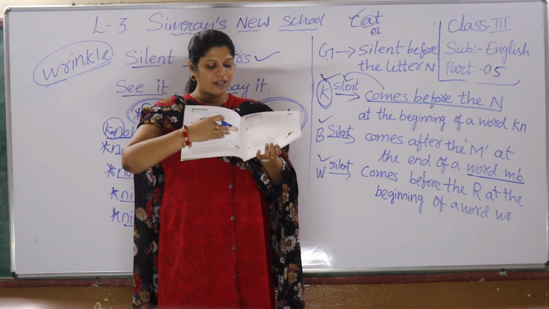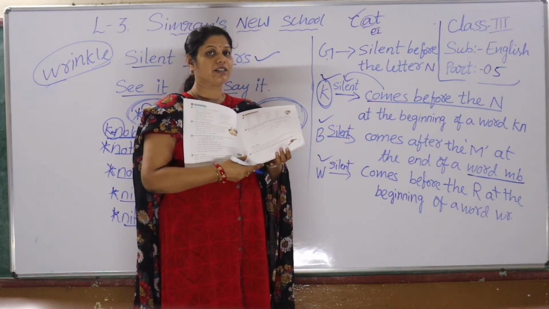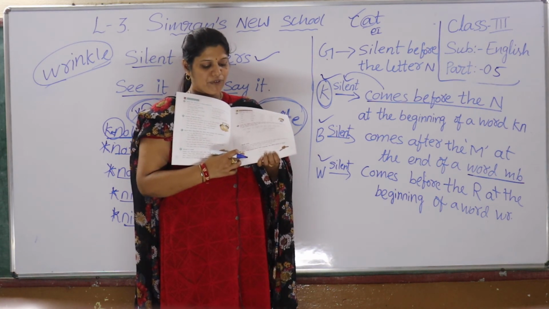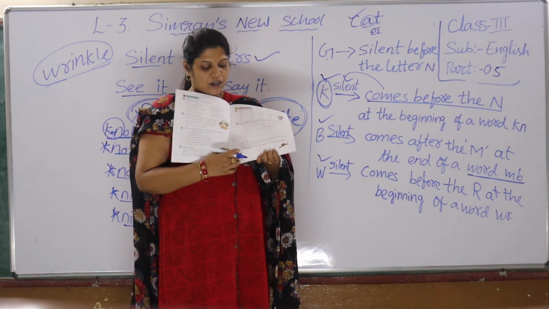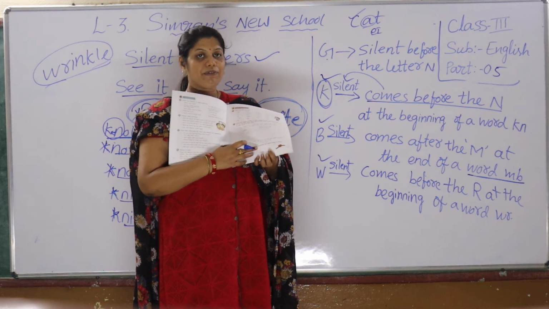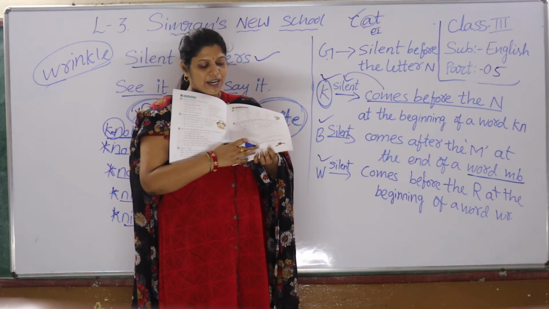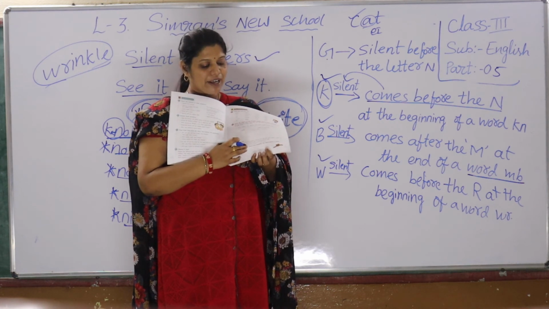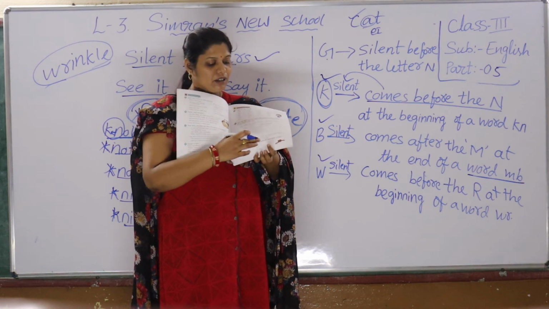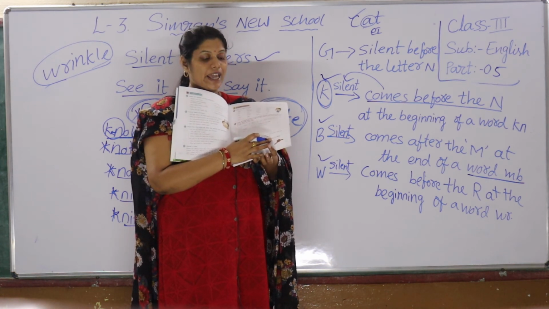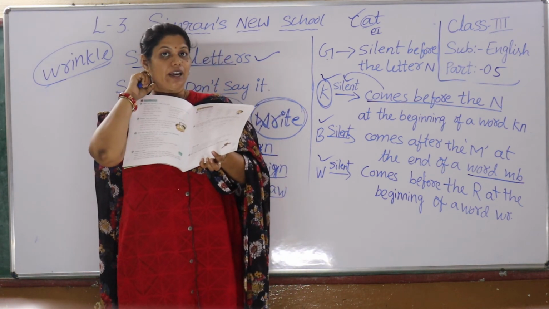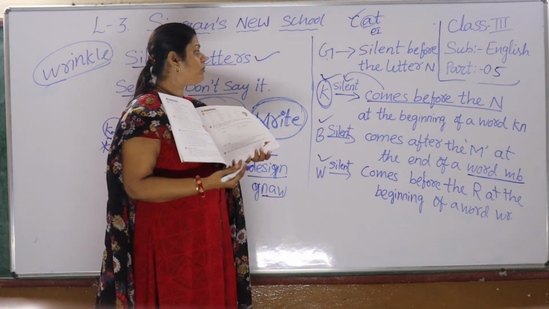So here we have many words, children. Wrong, as I just explained, before the letter R. Knock before the letter N, knee before the letter N, wrist before the letter R, wrap before the letter R, wrench before the letter R, knot before the letter N, knit before the letter N. These are the spelling rules you must learn.